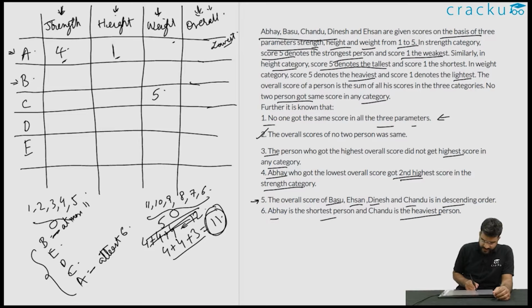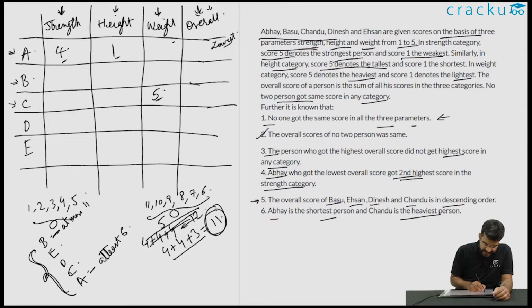That is, there are a total of 6 scores possible and there are a total of 5 people. So we already know that if we are able to eliminate one number, we will know exactly what the overall score of each of the 5 persons is. The second thing that you should observe is, if you are looking at Chandu, he scored 5 in weight.